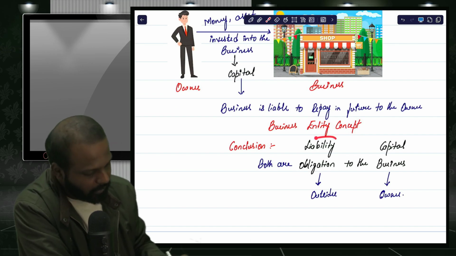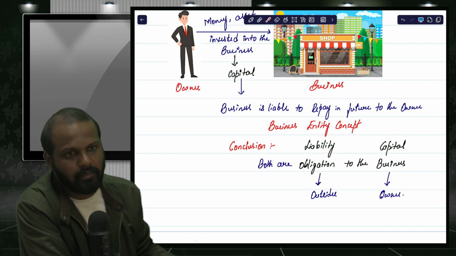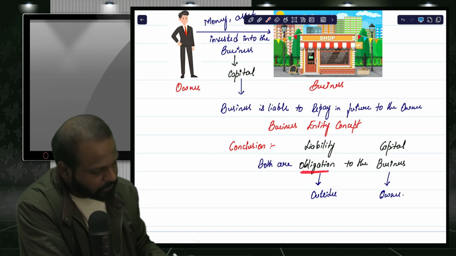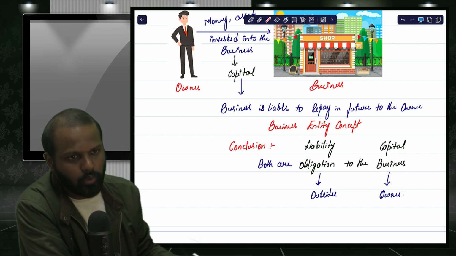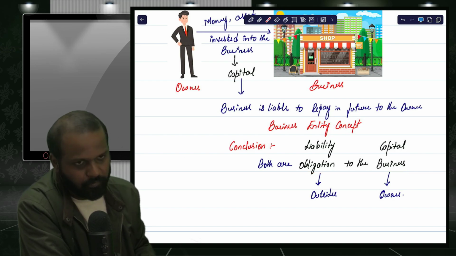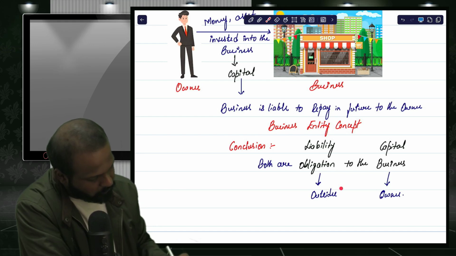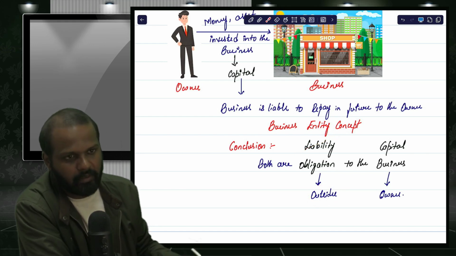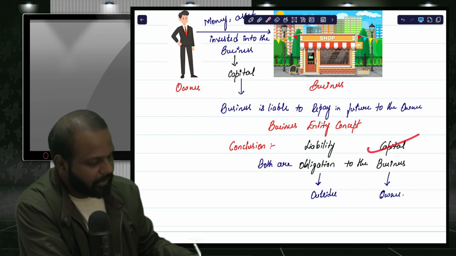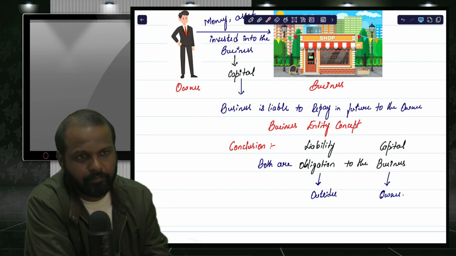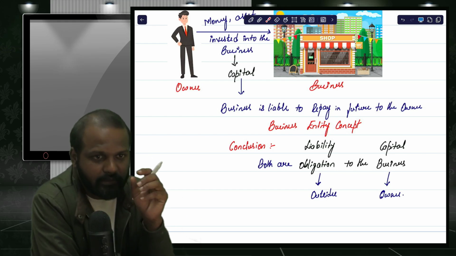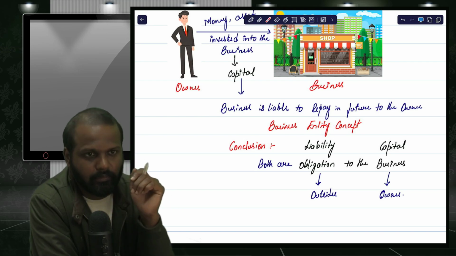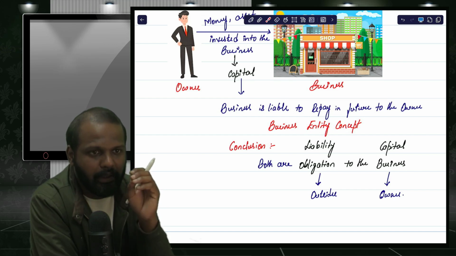So the conclusion is what? Liability and capital. Both are obligations of the business. Both are liable to be repaid in future. If it is owed to outsiders, then it is called liability. If it is towards the owner, then we call it capital. So by this we have understood all the 5 terms. What are the 5 terms? Asset, expense, income, liability and capital.